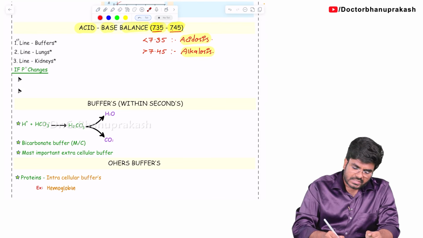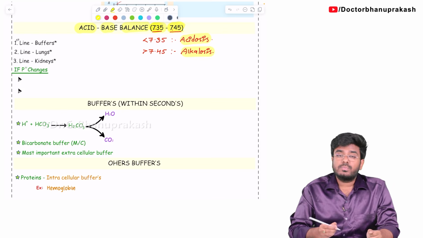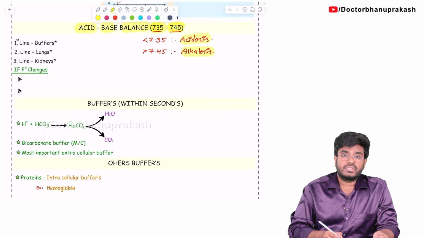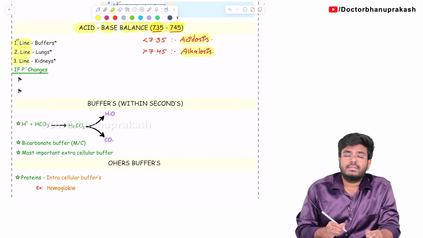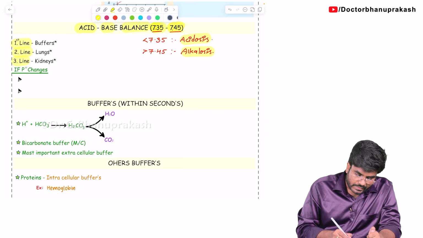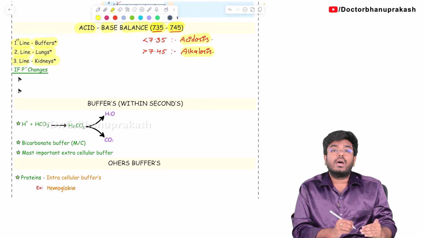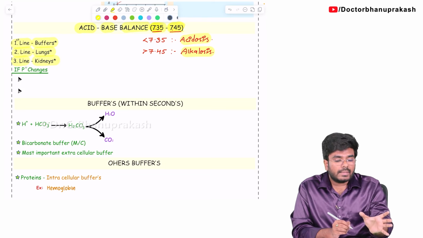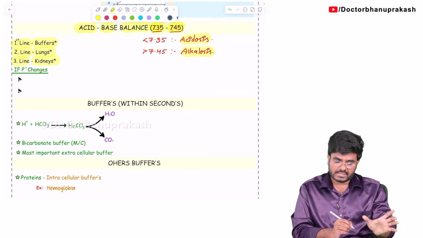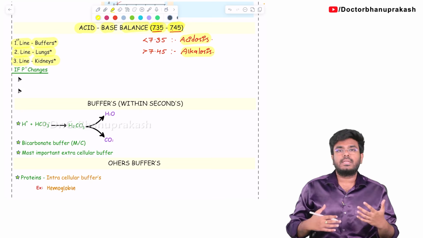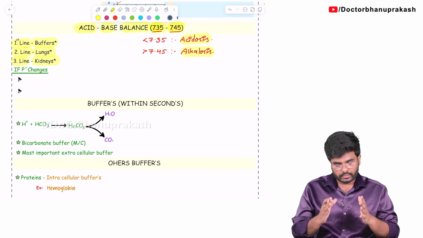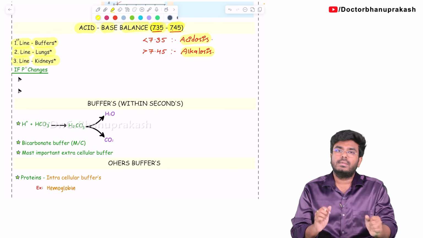Now tell me, is pH important or not for us? It's very much important to maintain, to keep the enzymes functioning, to maintain homeostasis in the body. So there are three lines of regulation: first line, second line, third line, that is the buffer system, the lung system and the kidneys. These three systems will try to keep the pH in the normal range, always in the range of 7.35 to 7.45. We have to maintain that pH balance.